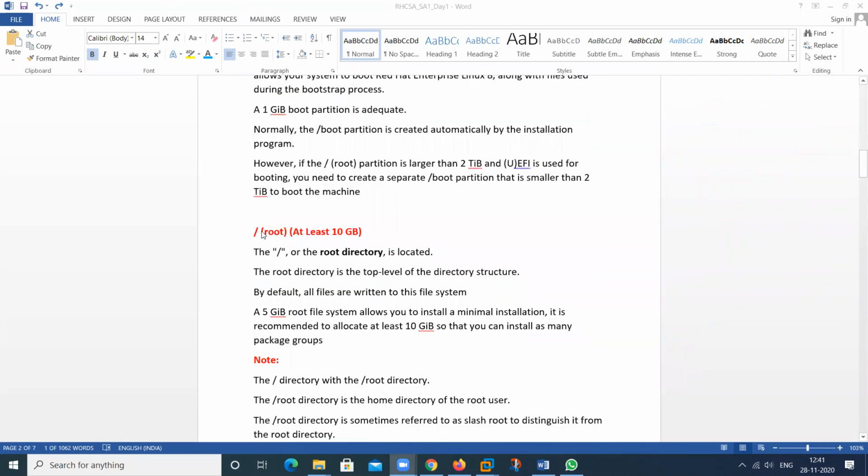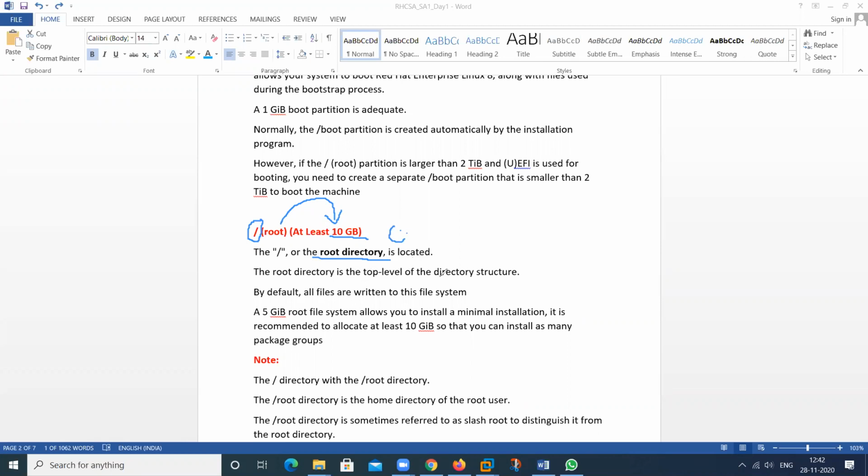And what about slash root? Only slash, not slash root. It is only slash, which represents the root directory. It's called the root partition. How much space does it have? It can be a 10 GB space. It's also called the root partition, just like the C drive.